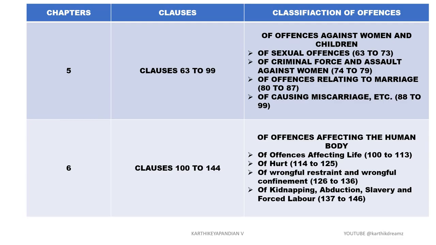Next one is chapter 6, where we have clauses 100 to 146. These are all offences affecting the human body. Of offences affecting life, it is sections 100 to 113. Of hurt, it is 114 to 125. Of wrongful restraint and wrongful confinement, it is 126 to 136. And the next subsection is of kidnapping, abduction, slavery and forced labor, 137 to 146.